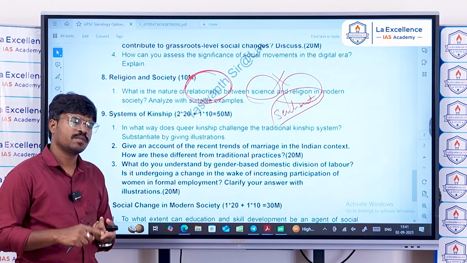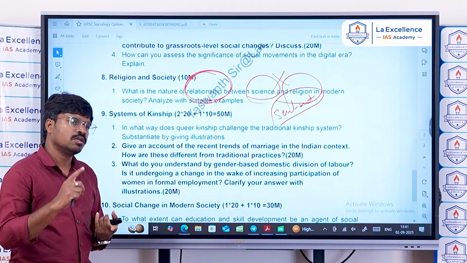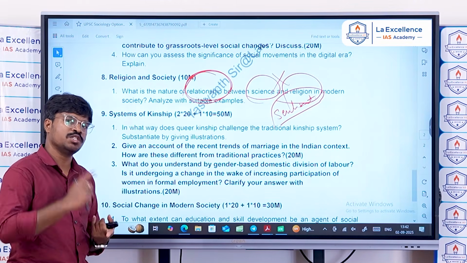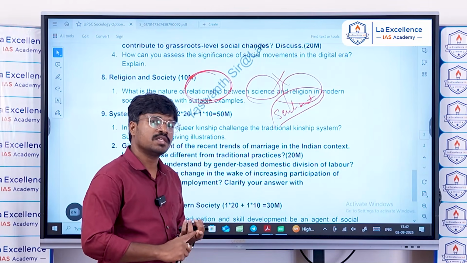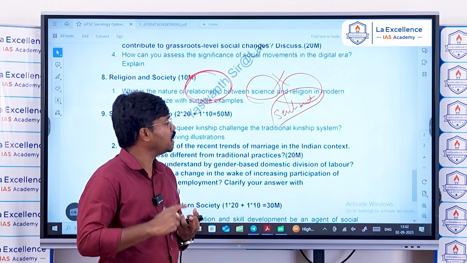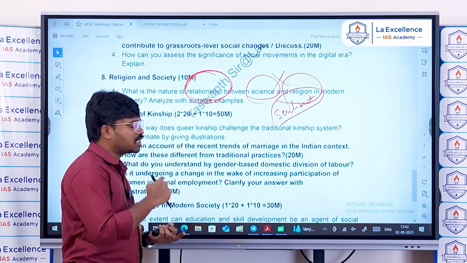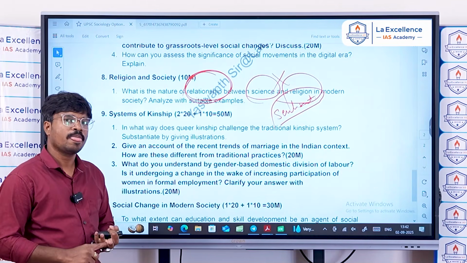You can argue that science is built on systematic understanding, observation, experimentation, classification and generalization, and religion is built on common sense, experience, faith and belief. However, science and religion are complementing each other in modern society.